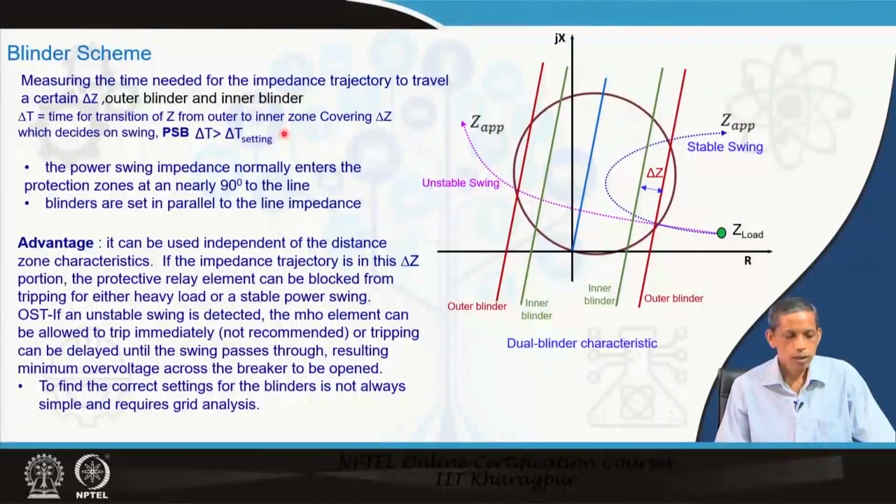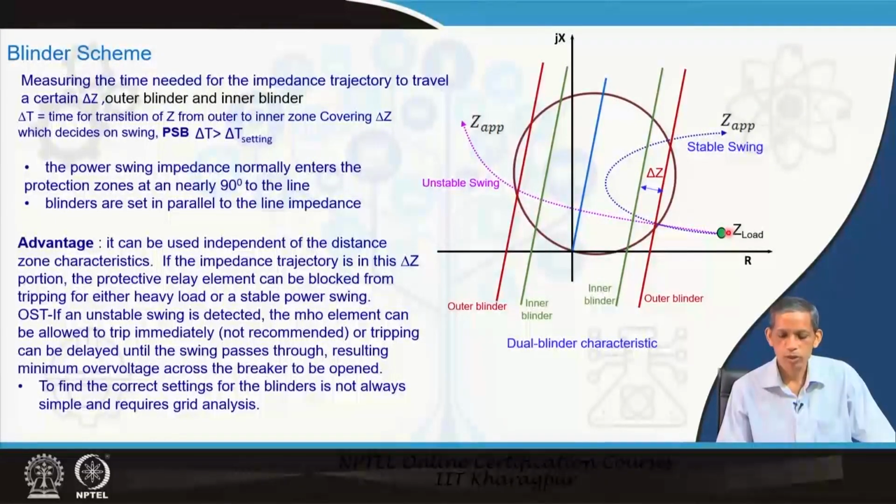The second method is on blinder schemes, similar to that one, based on the same principle of dz by dt. What is being done here is that we have blinders, outer blinder and inner blinder, and to this side also inner blinder and outer blinder. Here also this is your delta Z. These blinders are generally parallel to the line impedance, and they can be positioned not necessarily outside, that is the advantage of this approach.